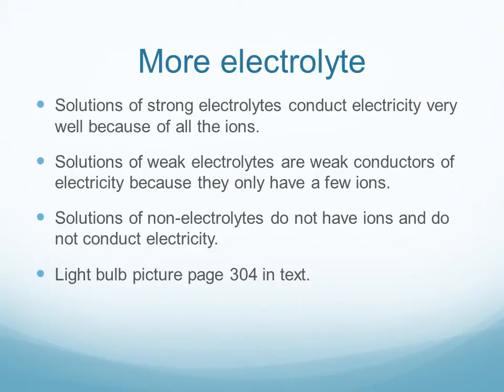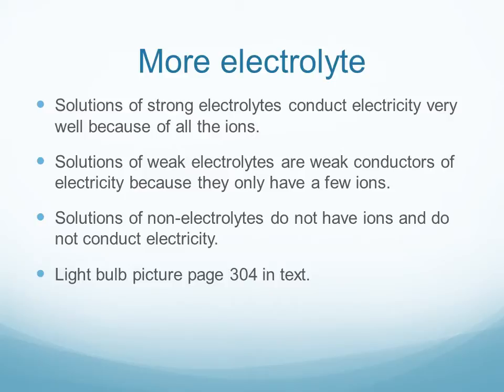If you have a solution of strong electrolyte where everything is dissociated into ions, that solution will conduct electricity very well. A solution of a weak electrolyte conducts electricity weakly, much more poorly, because it has a much, much smaller number of ions floating around. Most of the things in the solution are neutral molecules.